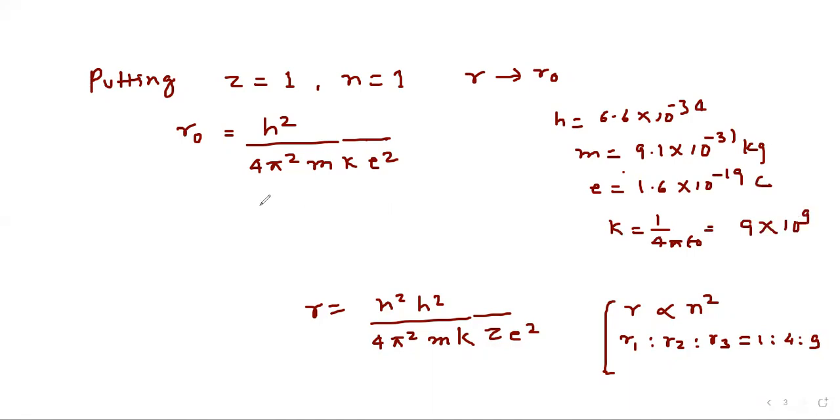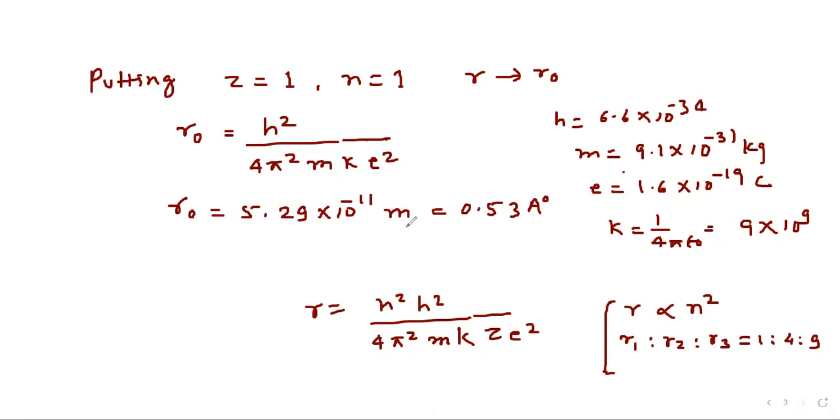So after putting all values, we will get r0 equal to 5.29 into 10 to the power minus 11 meter, which is equal to 0.53 angstrom.